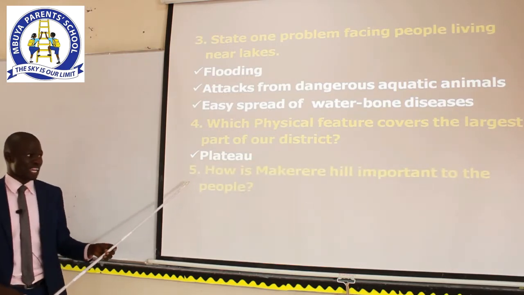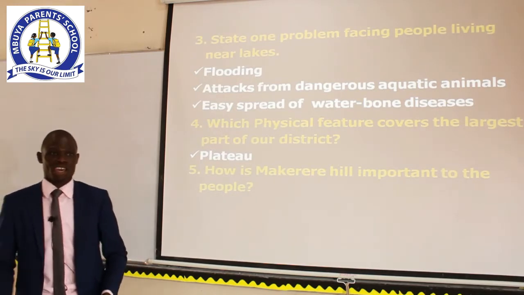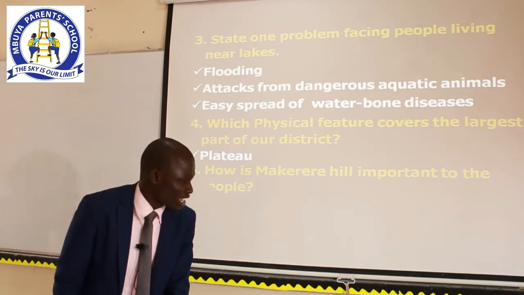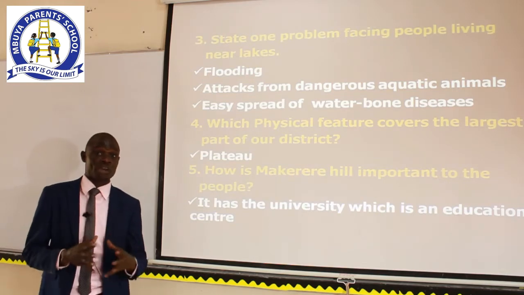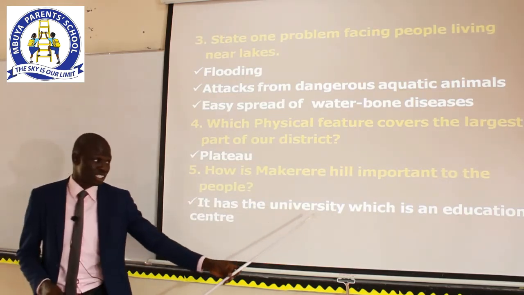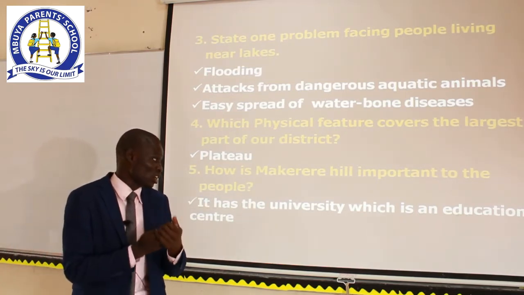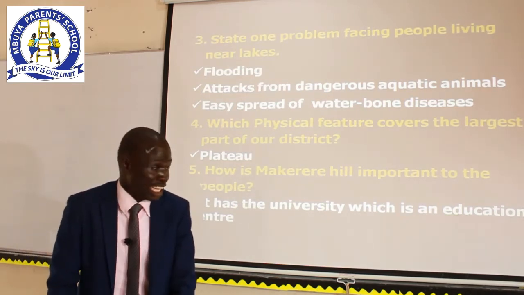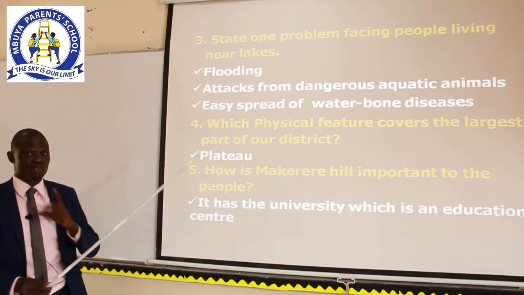Our question number 5, how is Makerere Hill important to the people? And last time we said Makerere Hill is one of the hills of Kampala. Now we are saying here that it has the university, which is an education center. That is the correction for the work that I had given you in our first lesson.